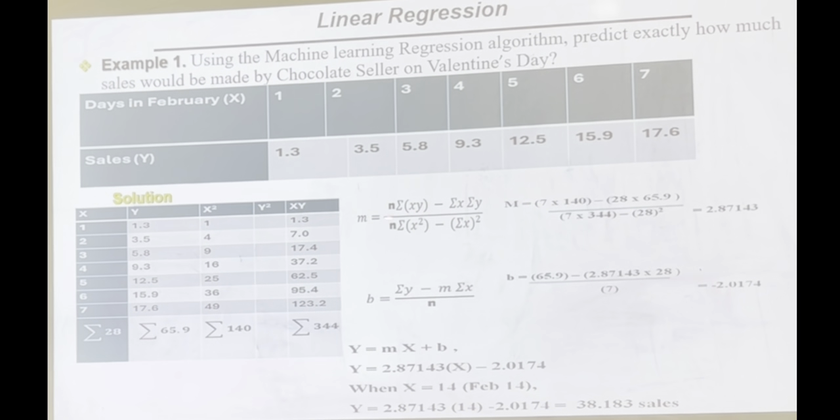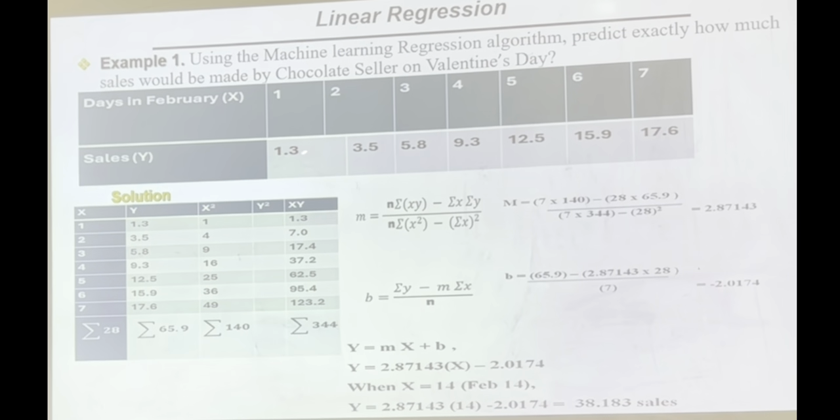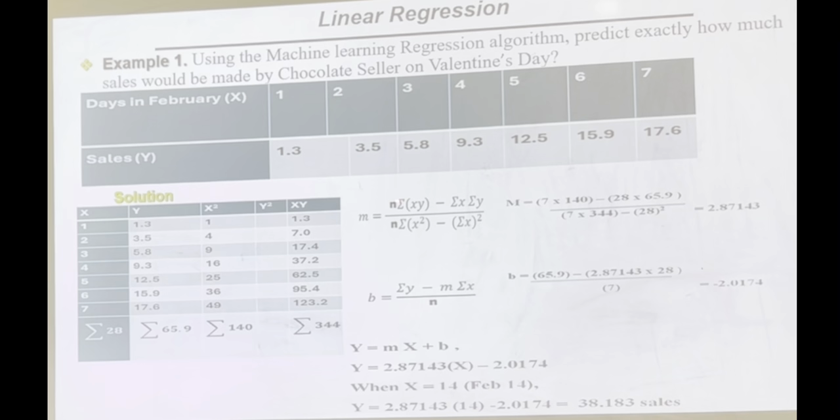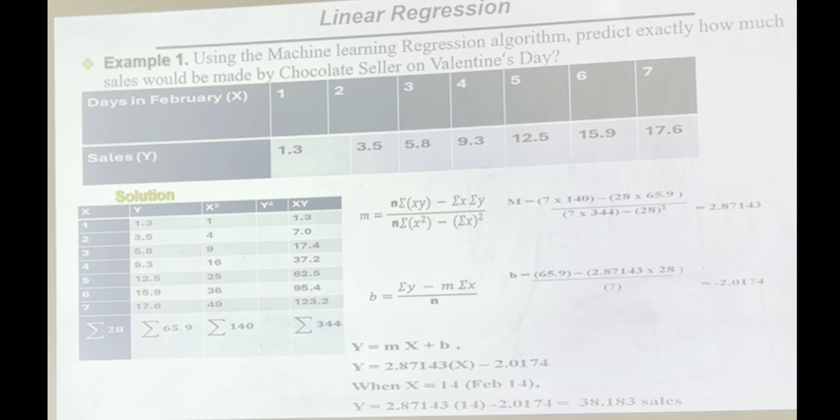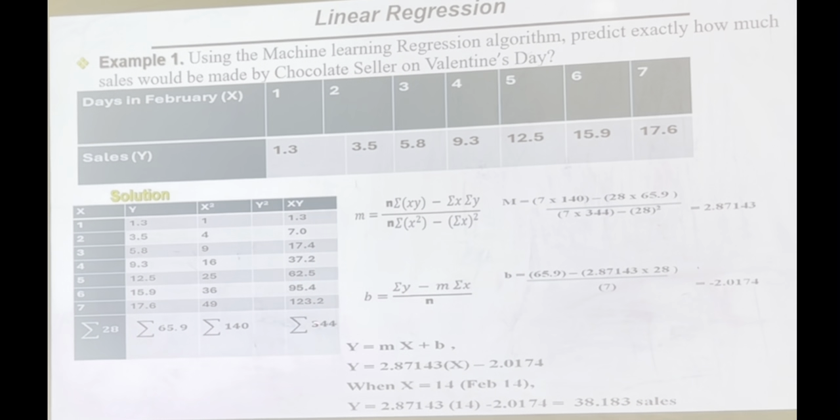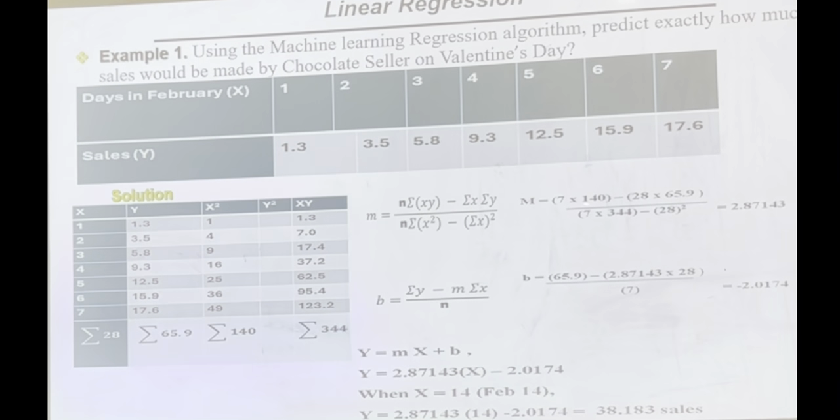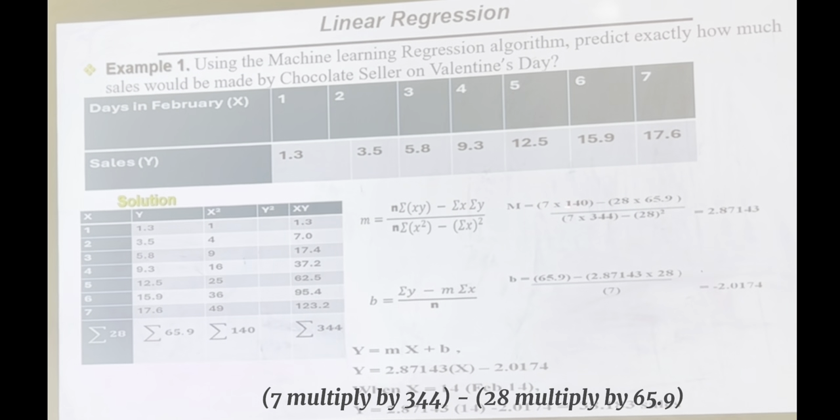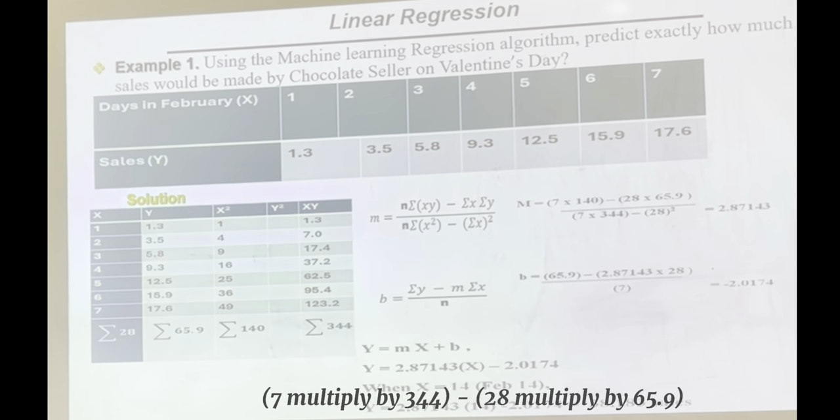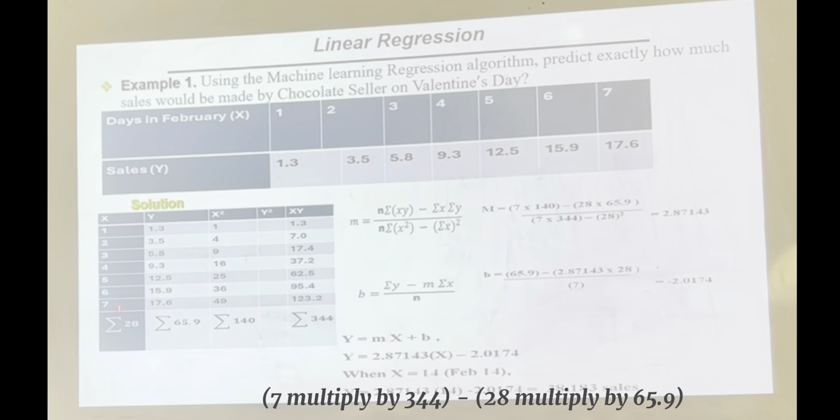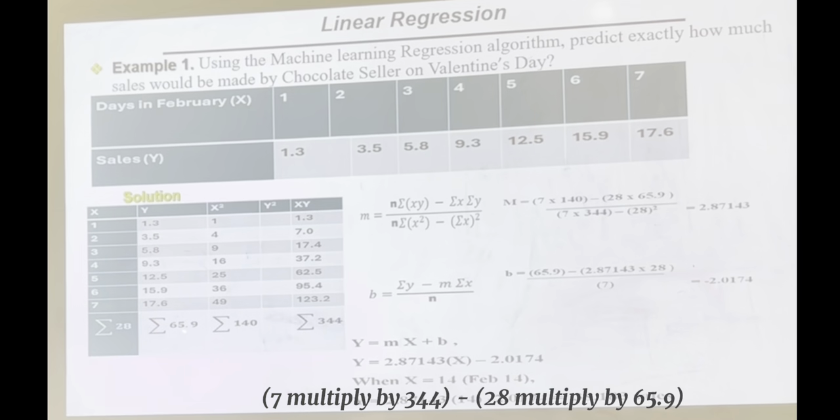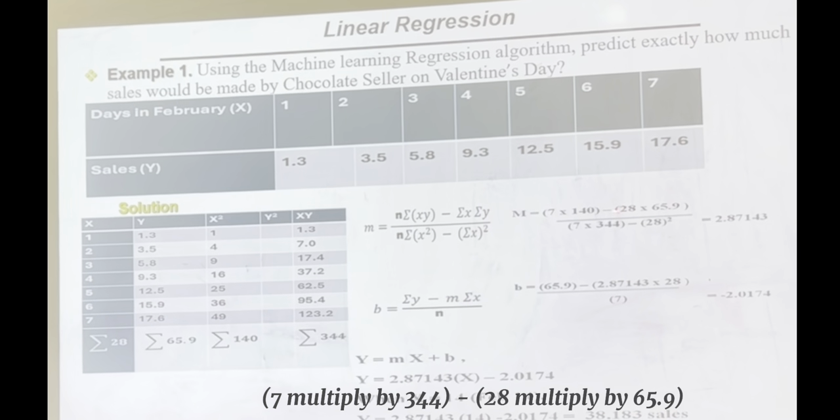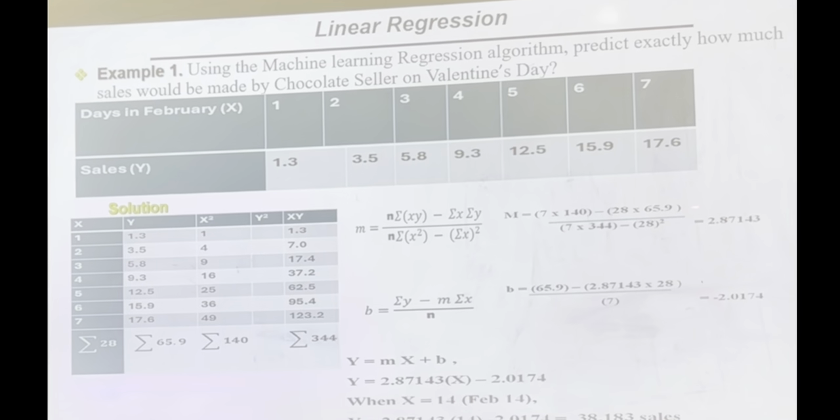So the number of data, n, in this case is 7: 1, 2, 3, 4, 5, 6, 7. We have 7 data here, so that is my n. n multiplied by summation xy, I use this, that's 344. So 7 multiplied by 344. Apologies, that's a mistake there. So 7 multiplied by 344 minus 28, the summation of x, multiplied by the summation of y, 65.9. So 7 multiplied by 344 minus 28 multiplied by 65.9, okay?